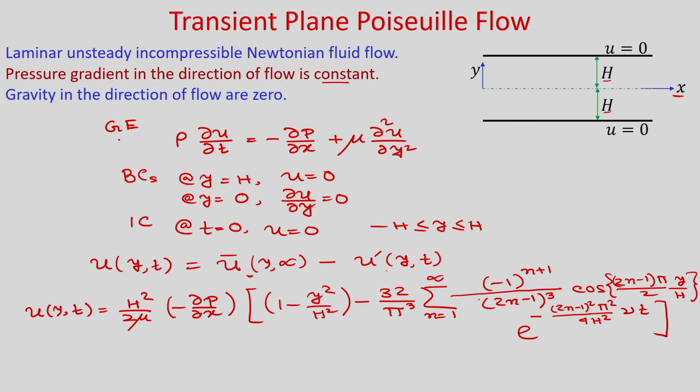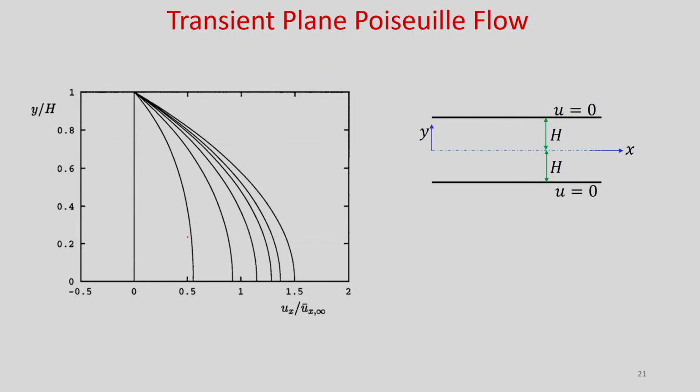And obviously, at t tends to infinity, this right hand side term will become 0, and you will get a steady velocity profile. Now, you can see the evolution of the velocity towards the parabolic steady state profile. At different time instances we have plotted u x divided by u bar x, the velocity profile in the x direction divided by the steady state velocity profile, versus y by h.